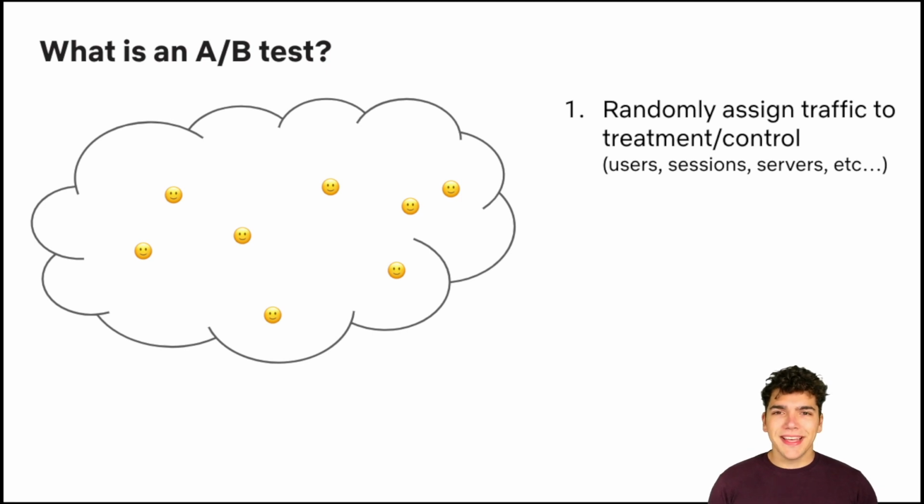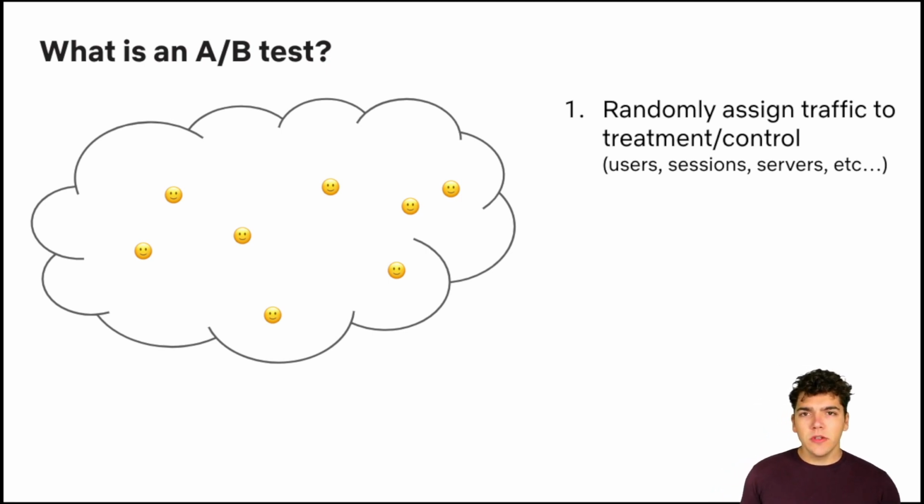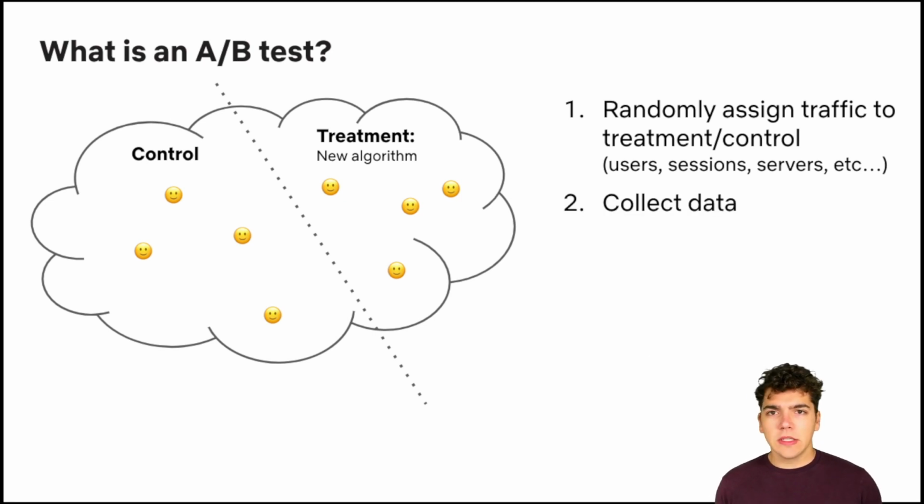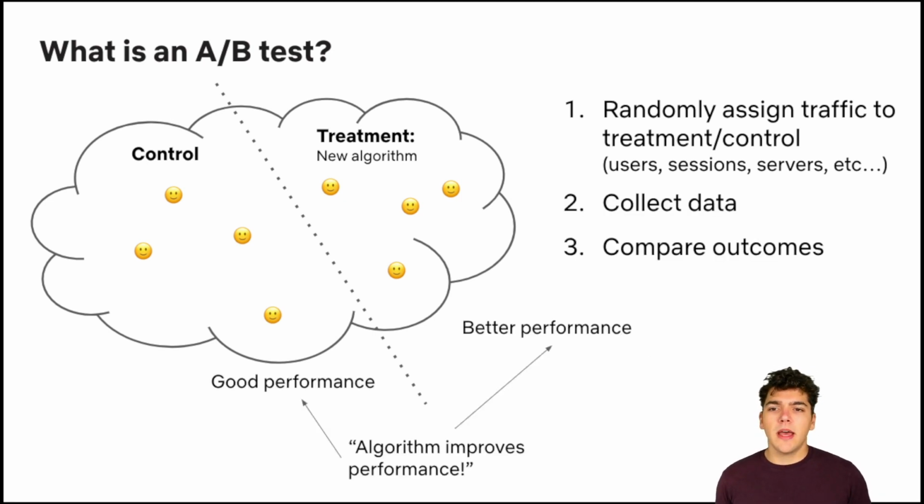So what is an A/B test? In an A/B test, we have some new treatment algorithm, and we want to compare this treatment algorithm to some existing control algorithm. In order to do this, we split up the traffic into two groups randomly, a treatment group and a control group. We apply the new algorithm to the treatment group, we run it for a while to collect some data, and then we look at what happens. In this case, the treatment algorithm would get better performance than the control algorithm, and so we would say that the new algorithm improves performance.